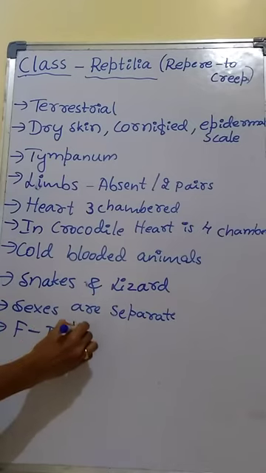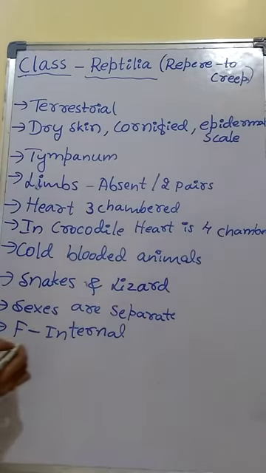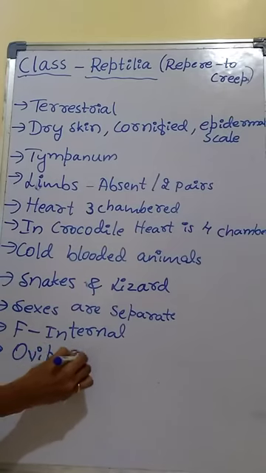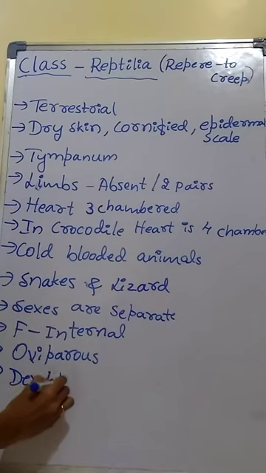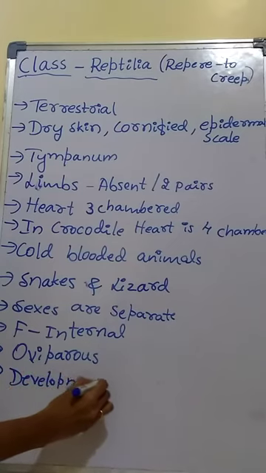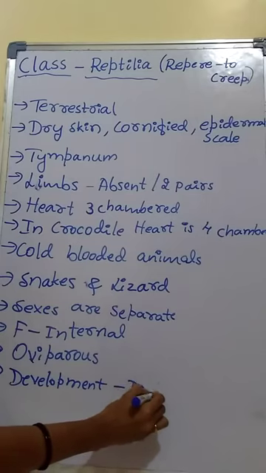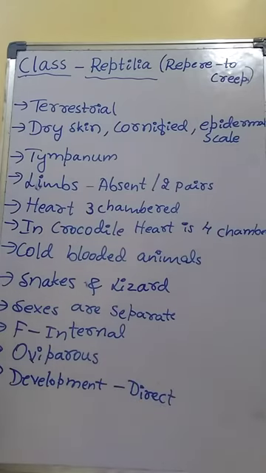Fertilization is internal, meaning fusion of male and female gametes takes place inside the female body. They are oviparous, meaning egg-laying animals. Development is direct in reptiles.